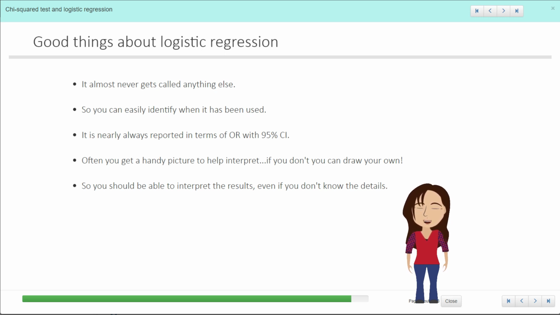So once you get the hang of interpreting those tables or graphs, it should be fairly straightforward. You do often get a handy picture to help you interpret, and if you don't get one, then you can actually sketch it out yourself on a bit of paper based on their information. So you should be able to interpret the results of a logistic regression, even quite a complicated one, even if you don't know all the details of what they've done.